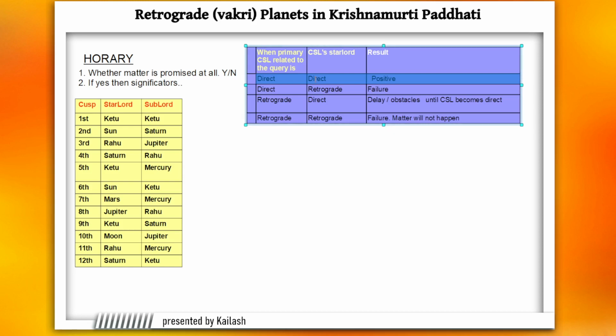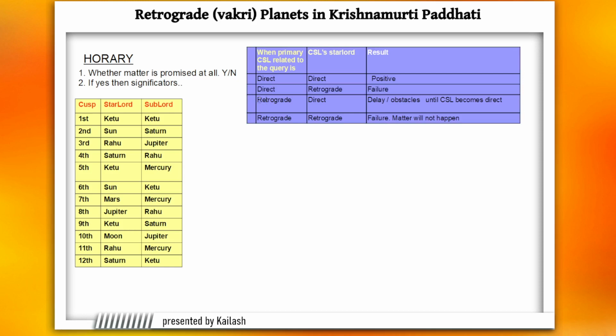But if at the very first step the Cuspal Sublord is direct and the Cuspal Sublord's star lord is retrograde, then you say that the marriage is not promised. It indicates a failure. Then there is no need to proceed any further. You close the whole horary chart at that stage itself.